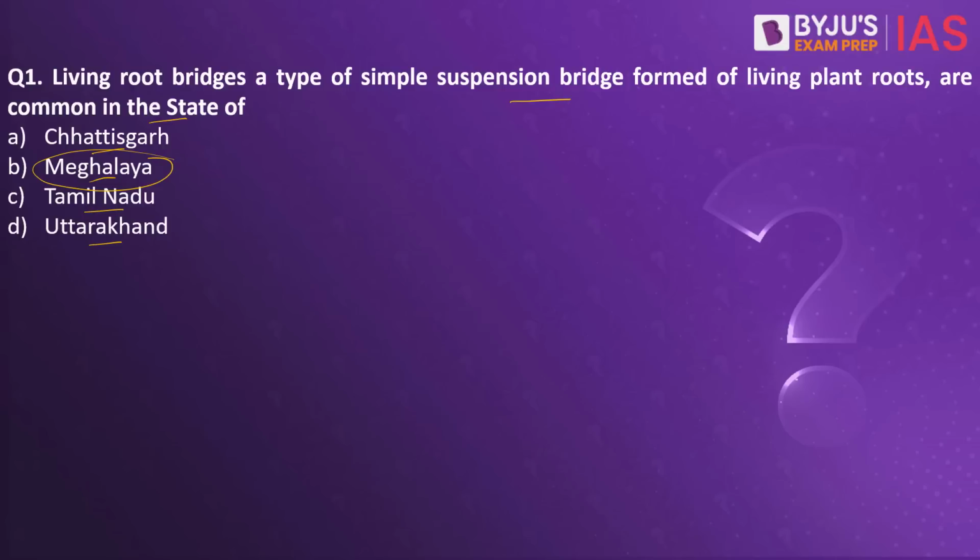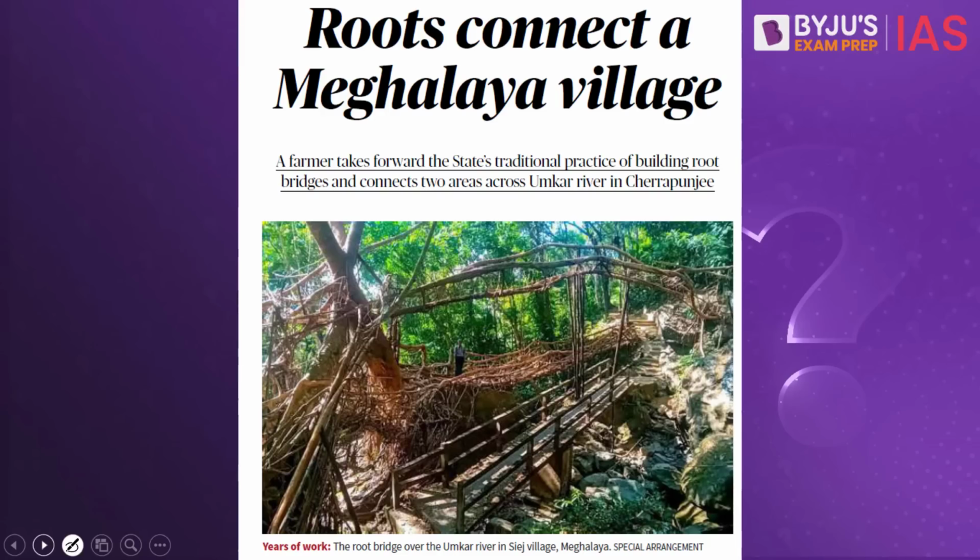Why have we taken this practice question? Because of the reference in the Hindu article. This article here makes a reference to the root bridges. It also makes a reference to the Umkar river. So remember, Umkar river is a river in the state of Meghalaya.